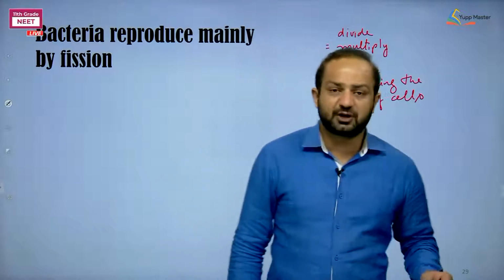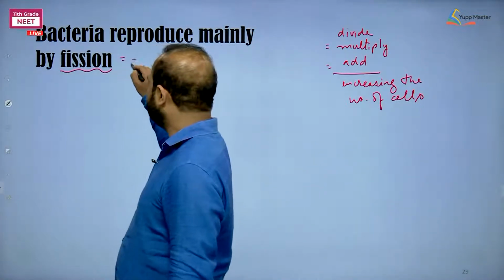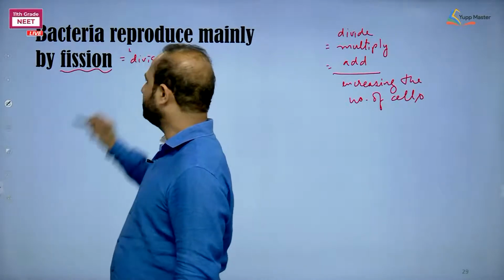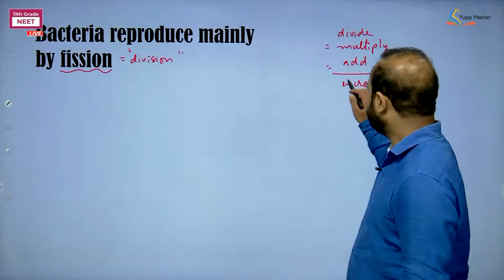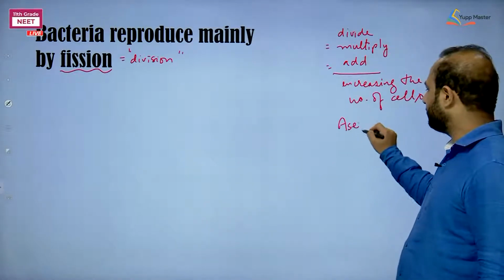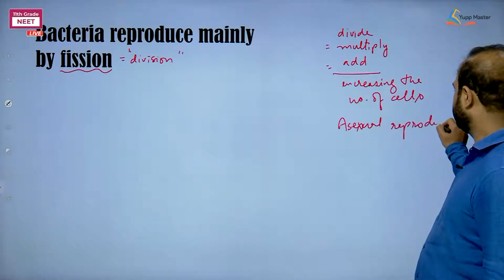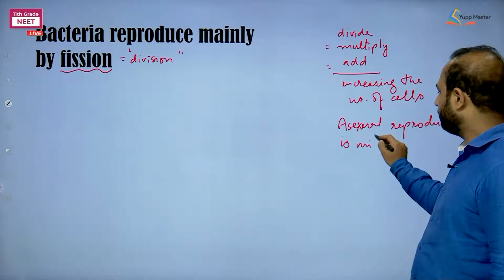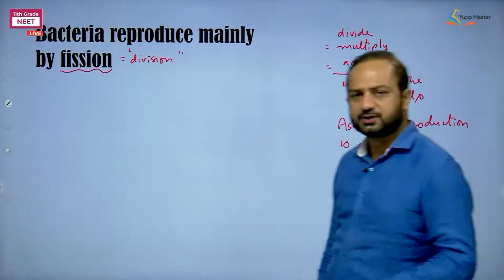So the word fission actually means division. So what type of division are they showing? Because this is asexual, remember one thing, that asexual reproduction is mitotic. Asexual reproduction is mitotic. Means as the parent cell, the same is the daughter cell.